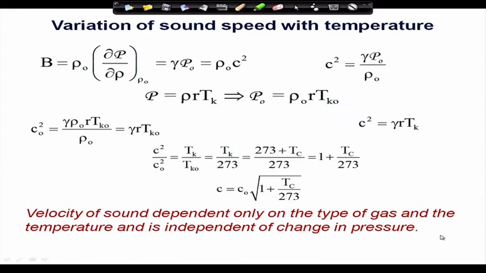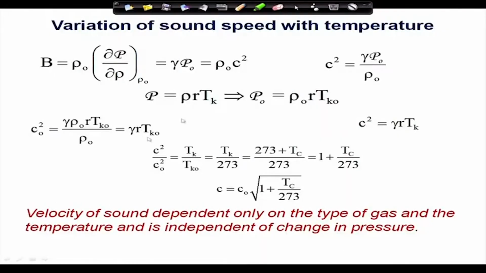What is the meaning of that? In an acoustic environment, the velocity of sound depends on the type of gas and the temperature of the medium, not the pressure. That means if I measure the velocity of sound in Calcutta and the same in Darjeeling, which is high altitude, the atmospheric equilibrium pressure level is less, but the sound speed will be the same if the temperature and type of air are the same.